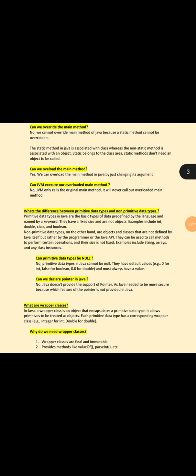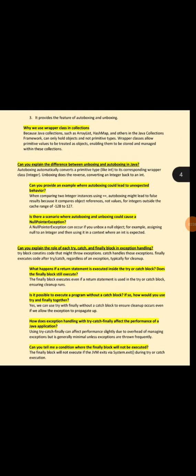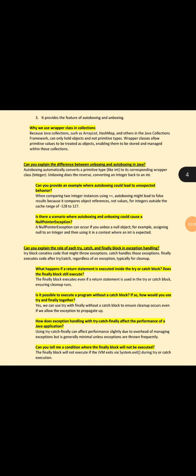Why do we need wrapper classes? Wrapper classes are final and immutable. They provide methods like valueOf, parseInt, and many more. They also provide the features of autoboxing and unboxing.